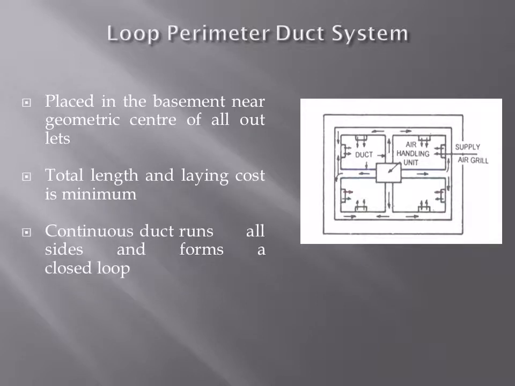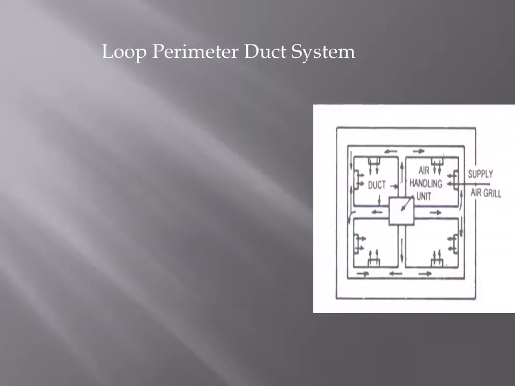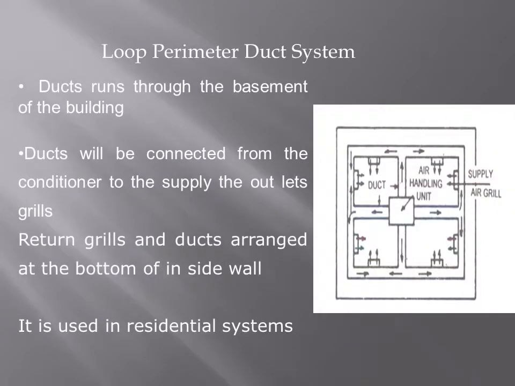The continuous duct runs on all sides and forms a closed loop. Supply outlets are placed close to the ceiling level, and the ducts run through the basement of the building. Ducts are connected from the conditioner to the supply outlet grills. Return grills and ducts are arranged at the bottom of the inside wall.